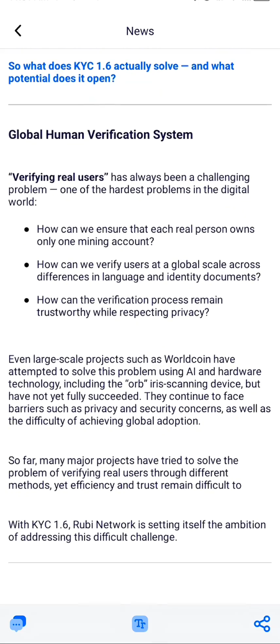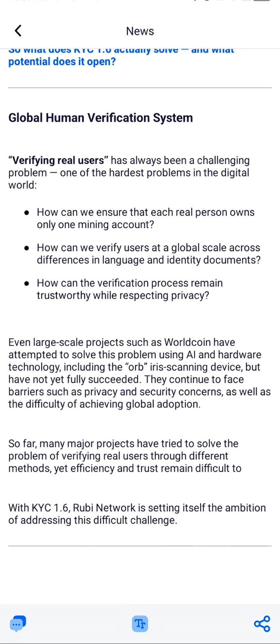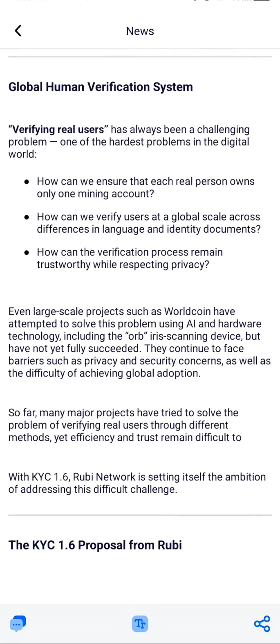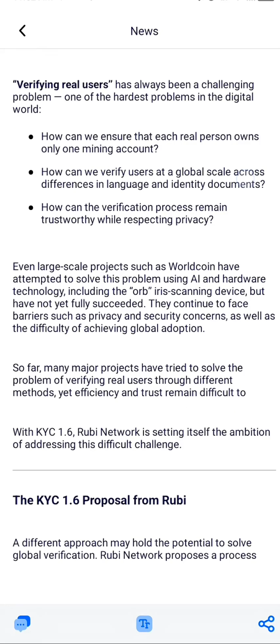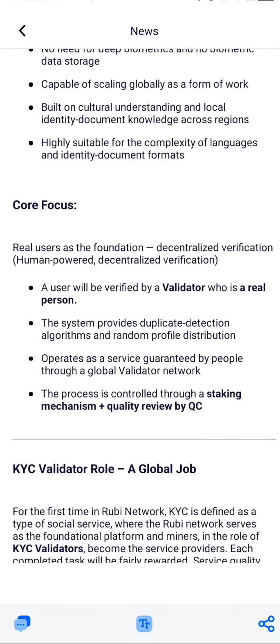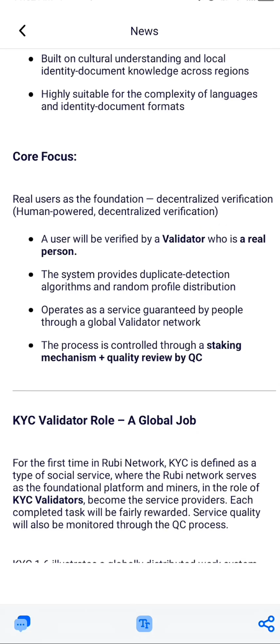So if you read right here, you can see what it can do, and then how can we ensure that each real person owns only one account, and how can we verify users at a global scale across differences in languages and identity documents. How can the verification process remain trustworthy while respecting privacy? The core focus of this KYC 1.6 is that a user will be verified by a validator who is a real person. I've already mentioned that. So the system provides a duplicate detection algorithm and random profile distribution.